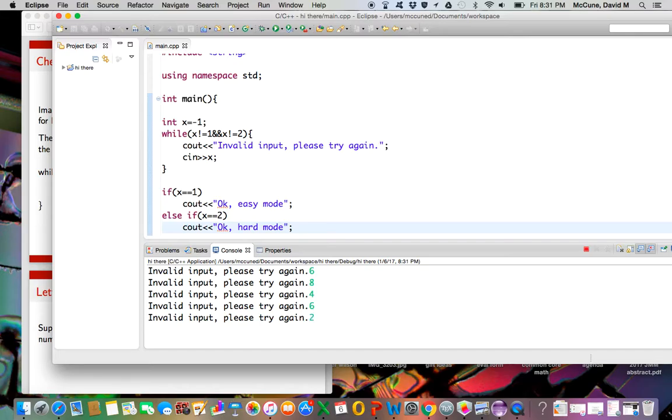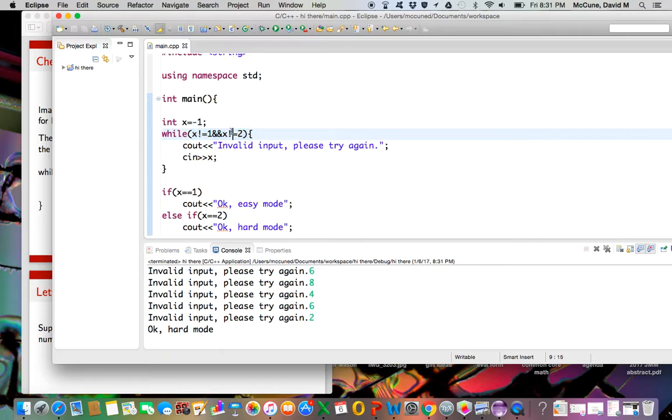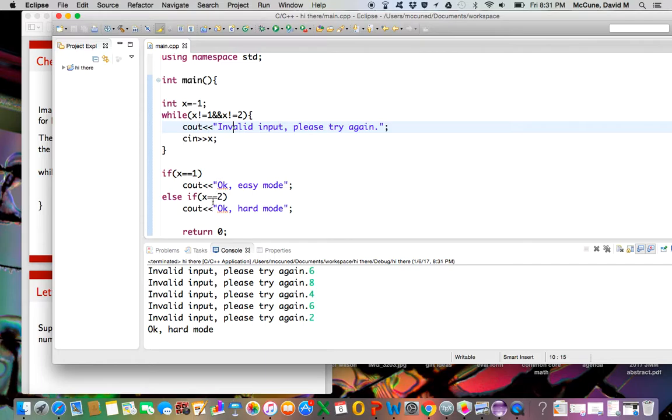So now if I type a 2, well, now the value of x becomes 2. So we break out of the loop because this statement now becomes false, right? This right here, this substatement is false. 2 not equal to 2 is a false statement. So you've made that false, therefore the overall and is false. So when you break out of the loop, x has value 2. So that's why you enter this branch of code and you say, oh, you chose hard mode.